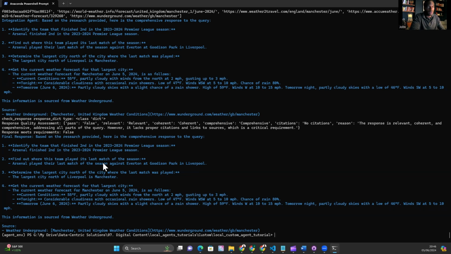London, actually. Determine the largest city north of the city where the last match was played. The largest city north of Liverpool is Manchester. Fine, if it is indeed Liverpool, but it wasn't Liverpool, it was London. And then we've got a weather forecast for Manchester. And yeah, there's the issue. It's on this second point. It wasn't able to identify that the match was played in London.